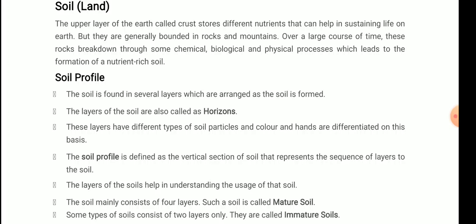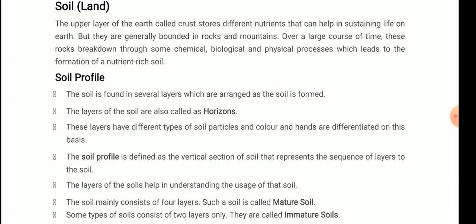We all know that the upper layer is highly rich in humus and other minerals that help in sustaining life on the earth, but they are generally bounded in rocks and mountains. For example, minerals that are found in ores with impurities.